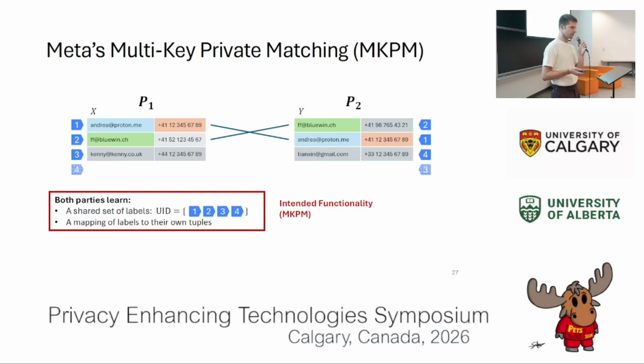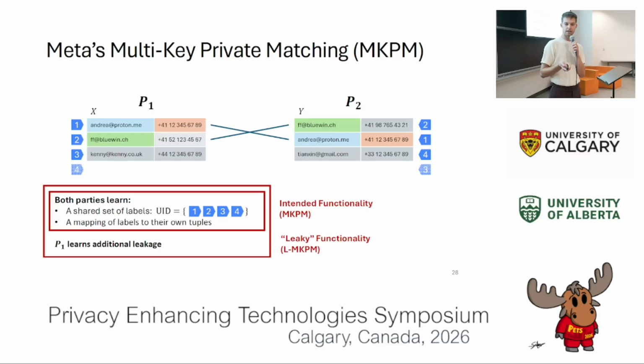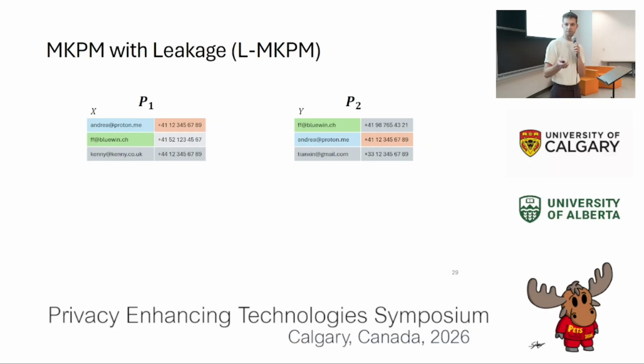This is what we call the intended functionality of the protocol. It captures Apple's use case, and we propose attacks against this in our work. However, the attacks that I'll talk about in a minute depend much more on the protocol-specific functionality leakage. So let me briefly introduce that as well.